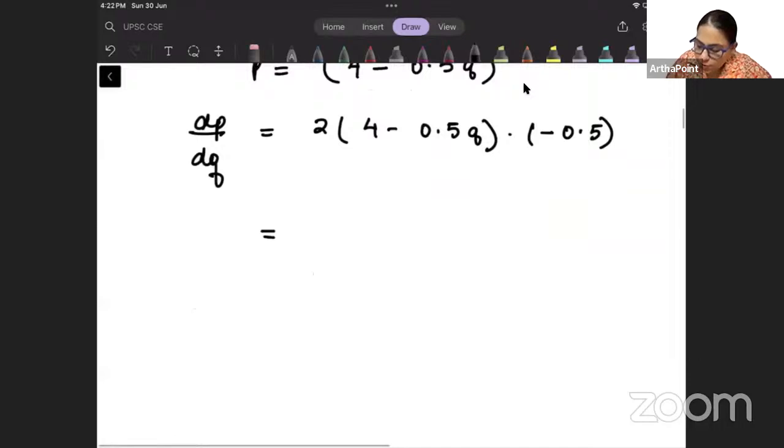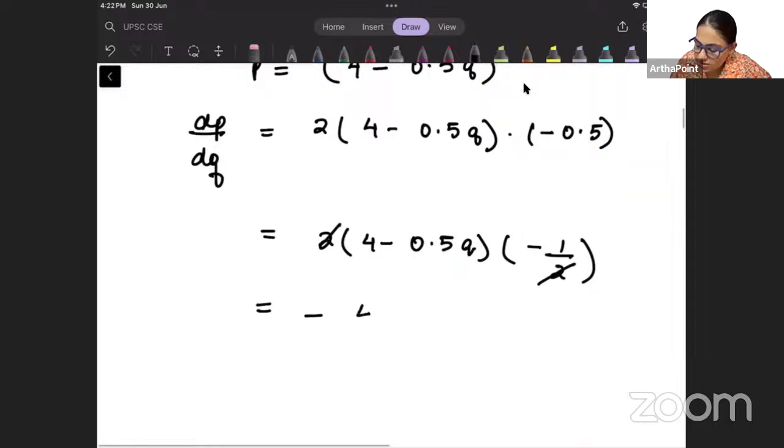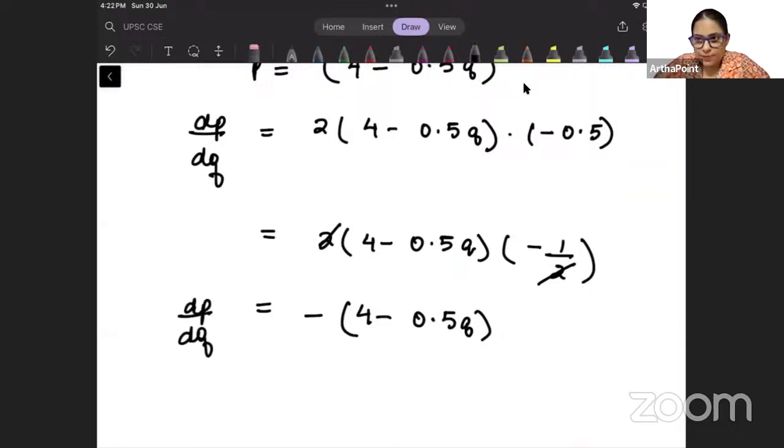Right? So this will give me 2 times 4 minus 0.5 Q, and this will give me minus half, and this will cancel out, and this will be minus 4 minus 0.5 Q. This will be dP by dQ. ये dP by dQ हो जाएगा, right?